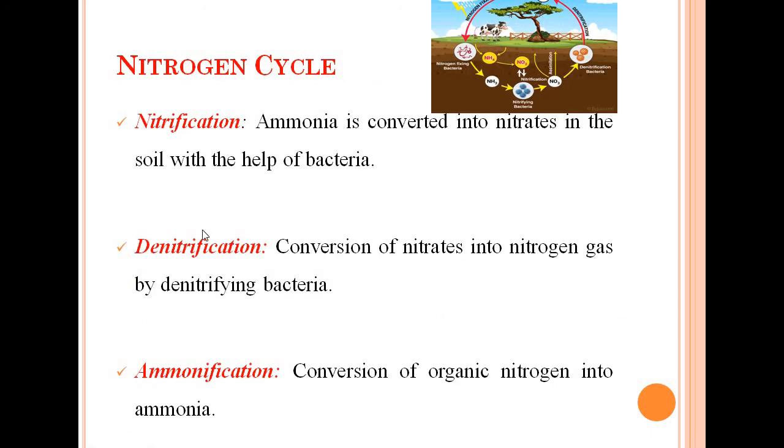After that, in nitrification, ammonia is converted into nitrates in the soil with the help of bacteria. As we have seen in the diagram, ammonia is converted into nitrates, in the soil with the help of bacteria. And then denitrification is the back conversion of nitrates into nitrogen gas by denitrifying bacteria. And ammonification is the conversion of organic nitrogen into ammonia. So these are the steps of the nitrogen cycle, where the nitrogen comes from the atmosphere in the form of N2, is converted to nitrogenous compounds, and again from the nitrogenous compounds goes back into the atmosphere from decayed plant and animal matter. So in this way the nitrogen cycle occurs.